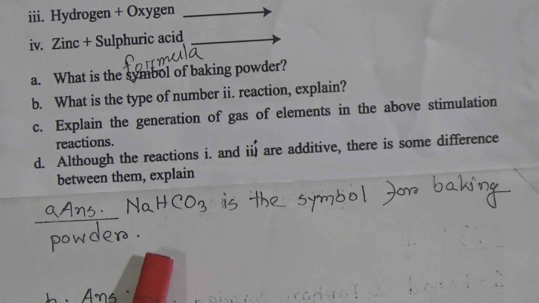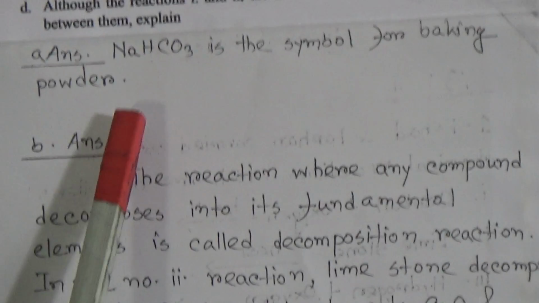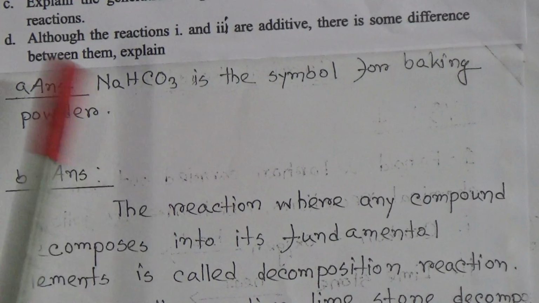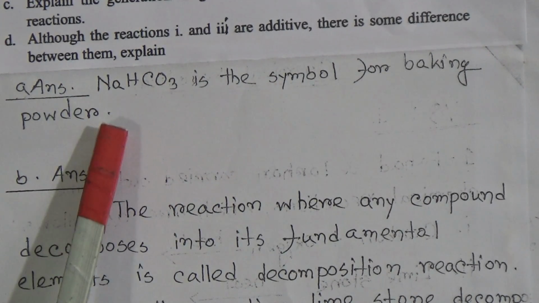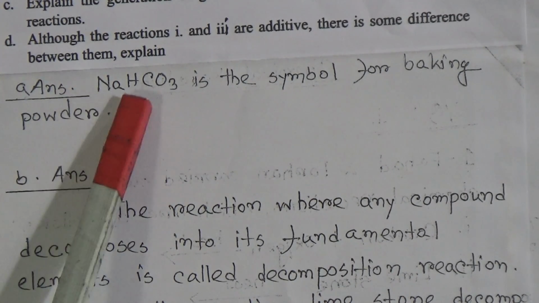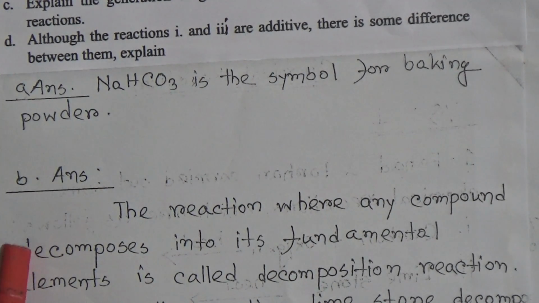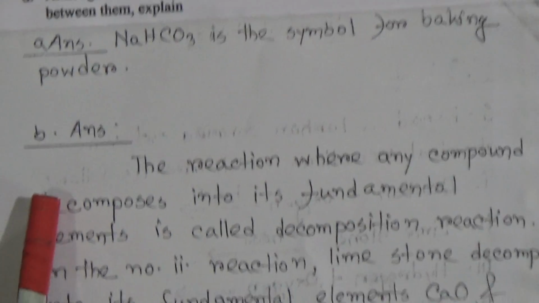The formula of baking powder is NaHCO3. Sodium bicarbonate is known as baking powder, so the formula of baking powder is NaHCO3. The answer of B: what type of reaction is explained in number 2?